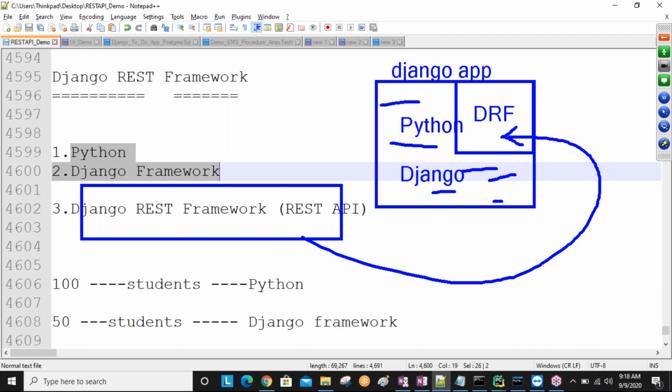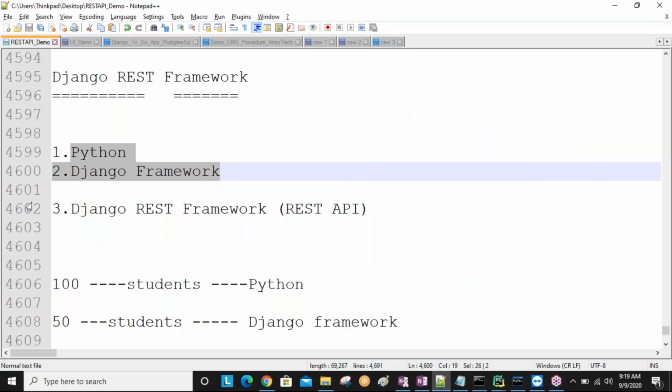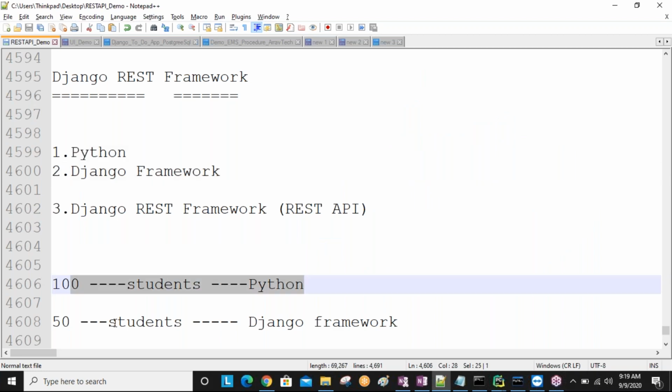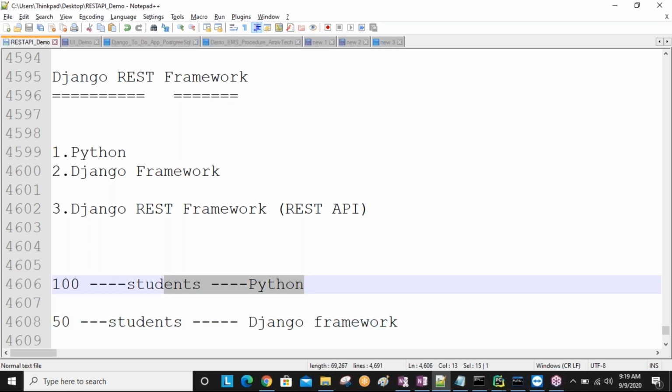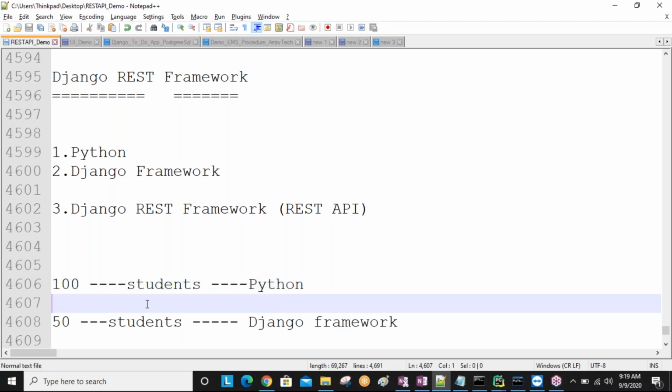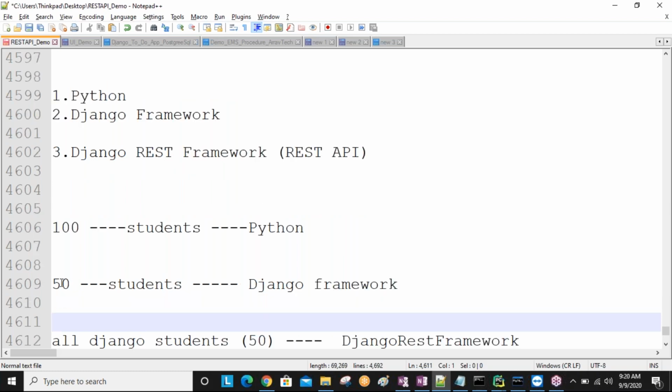The people who know Python language, all people maybe don't know about the Django framework, sir. Some people only learn Python, and after that they go to machine learning, artificial intelligence or data science, different streams, different sectors. After learning Python, some people learn the Django framework for developing web applications. If you want to develop a web application using Python technology, then people learn the Django framework.